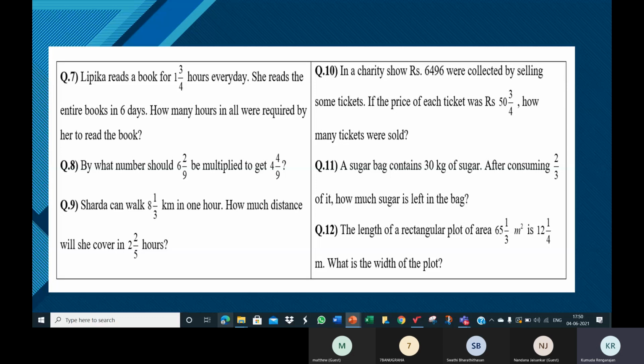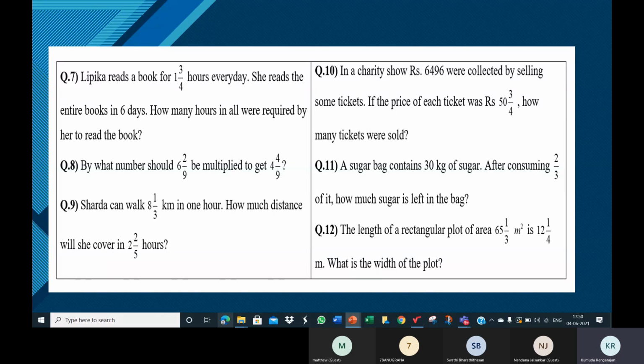Supposing I give you the area 35 and the length 5. How will you find the breadth? Ma'am, area divided by length is equal to breadth. Because when you're given the length and breadth, you know the length is 5, the breadth is 7. To find the area, it is L into B. 5 into 7, 35.